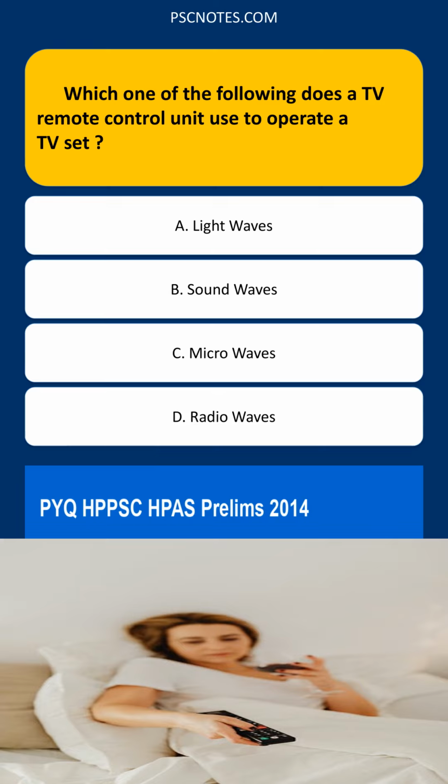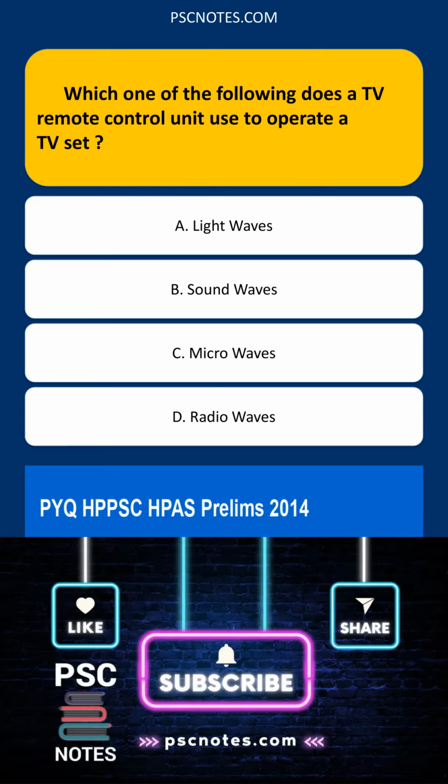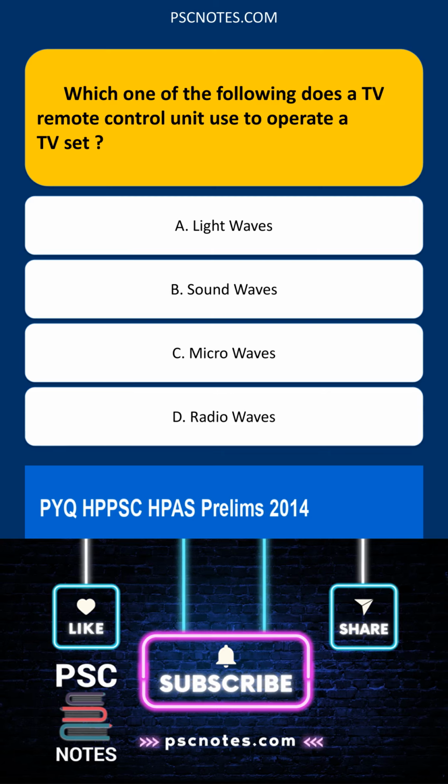Infrared is a type of electromagnetic radiation with wavelengths longer than visible light, but it is categorized as a form of light wave. While some modern remotes might use radio waves, like Bluetooth or RF, for wider range and non-line-of-sight operation, the vast majority of traditional TV remotes and many current ones rely on infrared communication, which falls under the broad category of light waves, though specifically non-visible infrared light. Sound waves and microwaves are not typically used in standard TV remote controls.